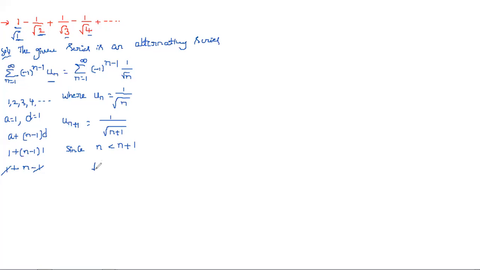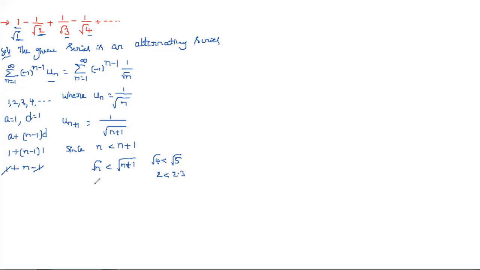And next, root n is less than root n plus 1. Suppose n is equal to 4, root 4 is less than root 5. Root 4 is nothing but 2 and root 5 is about 2.3, so that is obviously less than.